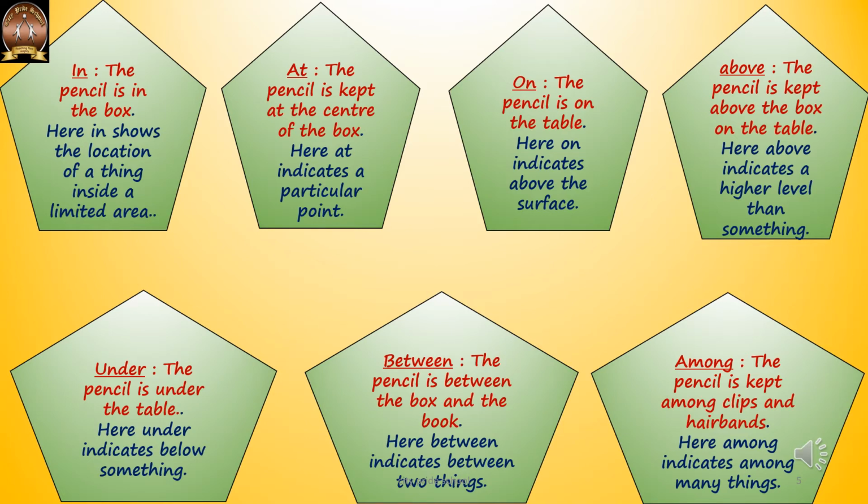So here, above indicates a higher level than something. Under: the pencil is under the table. Here, under indicates below something. And the difference between among and between: I say the pencil is between the box and the book. So when there is an indication between two things, we use between. Indication of two things, like the box and the book.